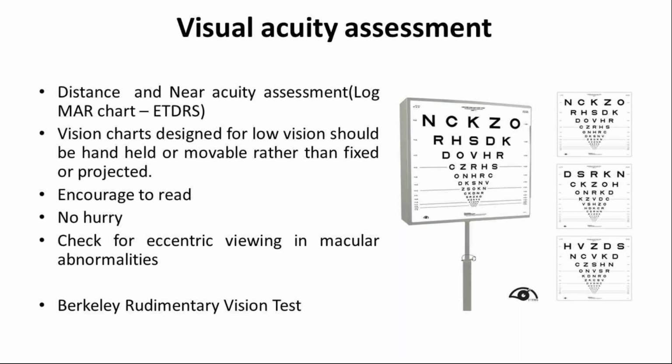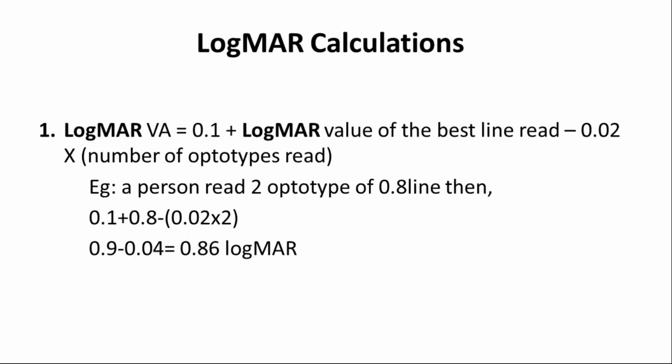If you are documenting vision as counting fingers or hand movement, then you cannot calculate the magnification, how much magnification is required for the patient. So it is better to use the Berkeley rudimentary vision test. If the patient is not able to read the chart at 1 meter or at 50 centimeters, better to go with the Berkeley rudimentary vision test. This is the gold standard test to measure the patient's visual acuity. Now moving towards the logMAR calculation.